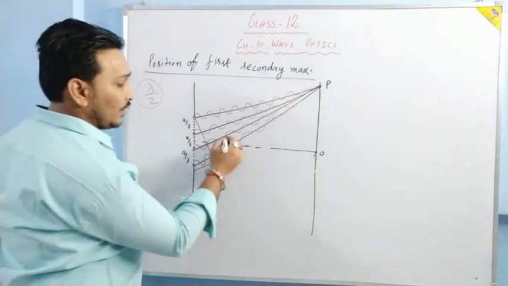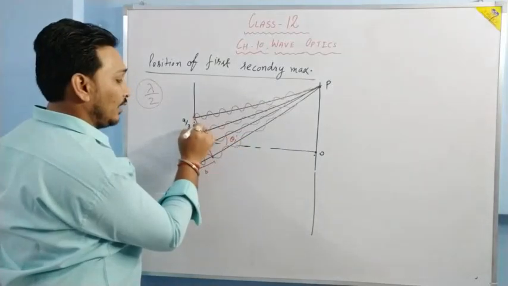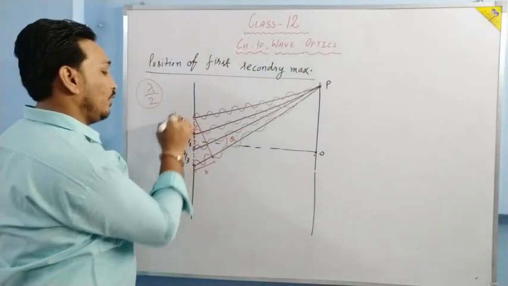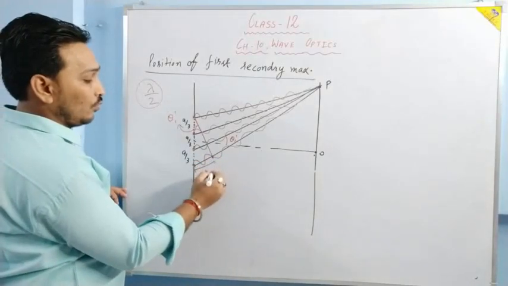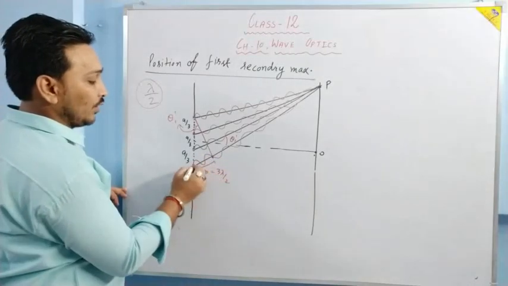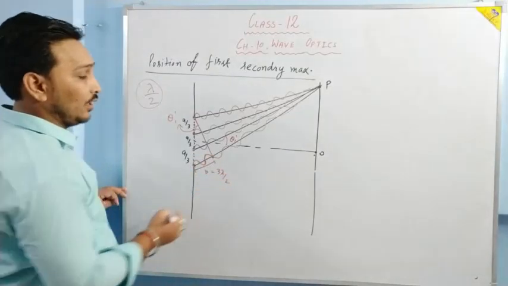So again, with the same logic, if this angle is theta 1 dash, this angle is also going to be theta 1 dash. This is the path difference and it is equal to 3 lambda by 2. As you can see, this is a complete lambda, this is 1 by 2 lambda, added gives 3 lambda by 2.